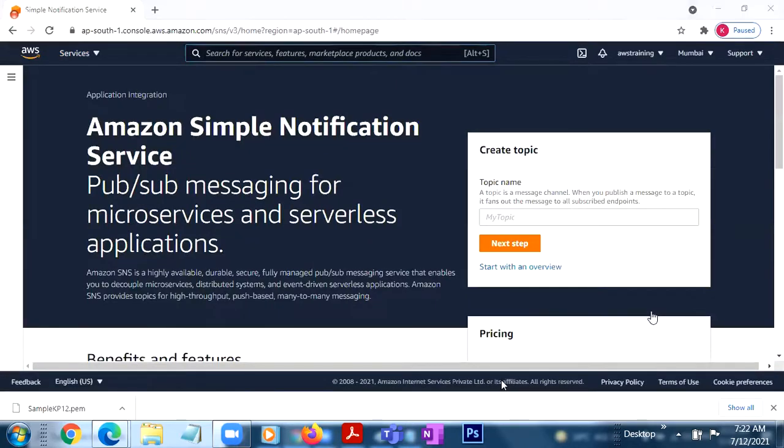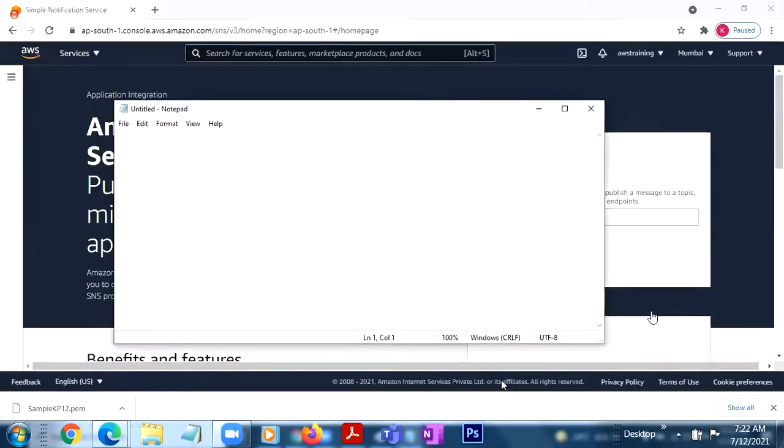What you need to do in SNS. Right now you're connected to simple notification service. Very simple. Step one, you need to create a group first. Group is called a topic. First, you have to create a topic. Next, step two, add email addresses to the topic. That's it. It's a two-step process.